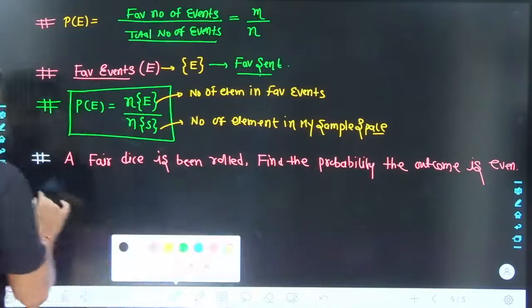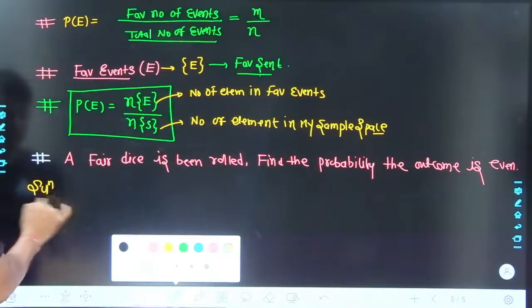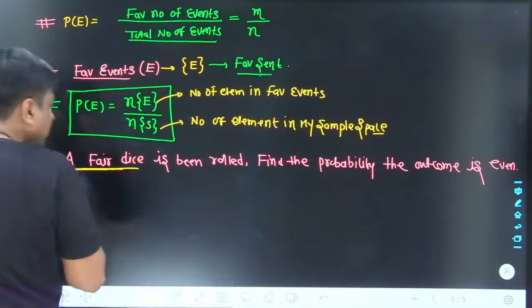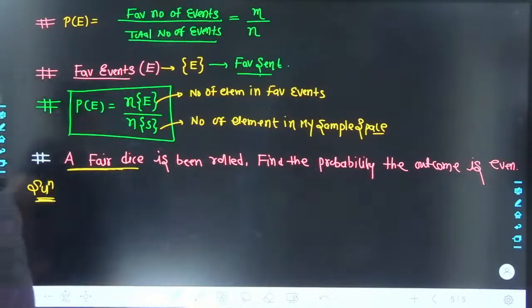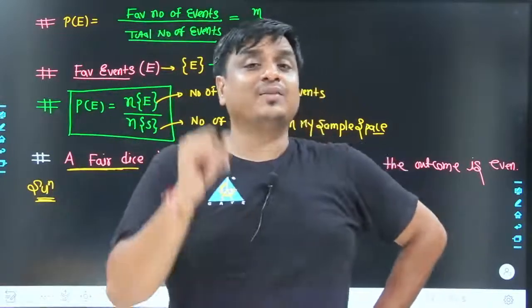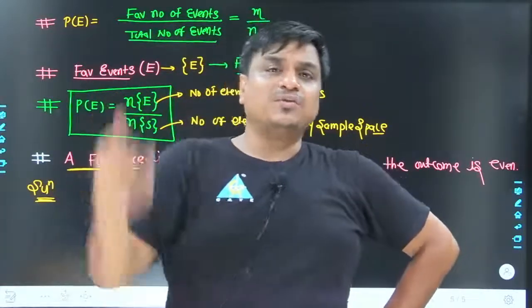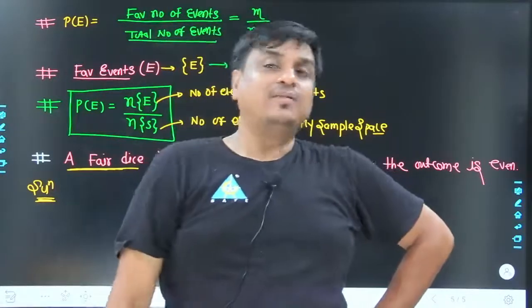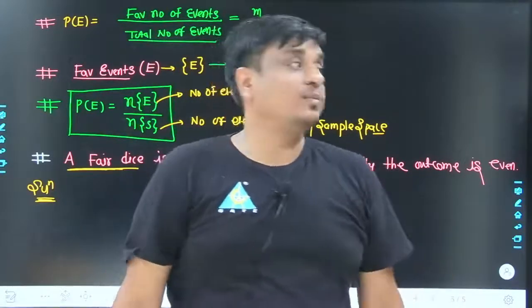So here starts the solution. Nobody should be threatened by the word fair die. It is clearly said that whatever experiment you conduct has to be unbiased or fair in nature. Then only the formula you derived, the number of favorable events divided by the total number of events in my sample space, is going to work fine.